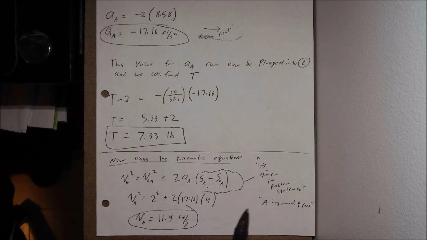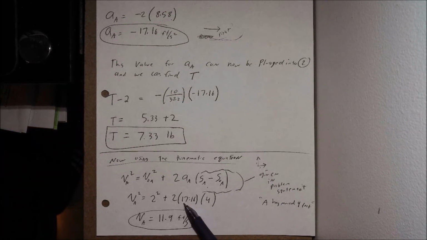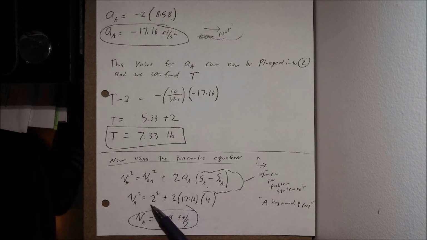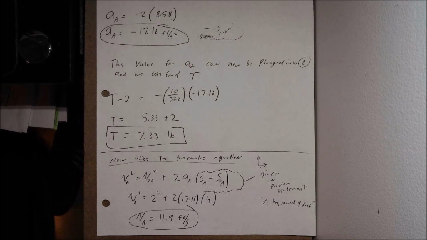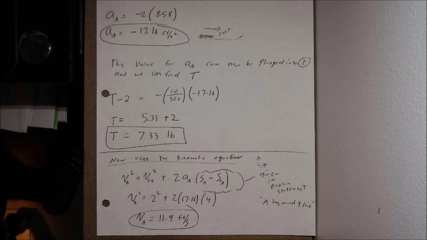Personal preference though. So plug that in there for my acceleration. Plug in my initial velocity. Again, moving to the right is positive. 2 was my initial given velocity there. Boom, boom, boom, all plugged in, all positive. The only unknown is my velocity at A. Plug and chug, velocity at A is equal to 11.9 feet per second, and that positive means it's moving to the right. So that's our final answer for what they asked us to solve for in the problem statement.